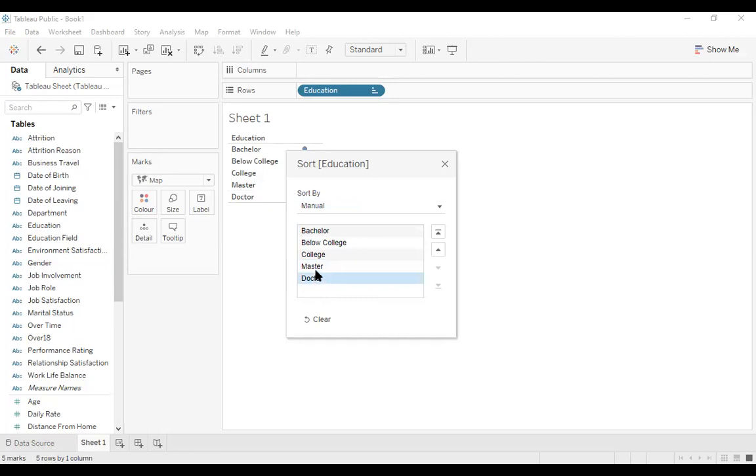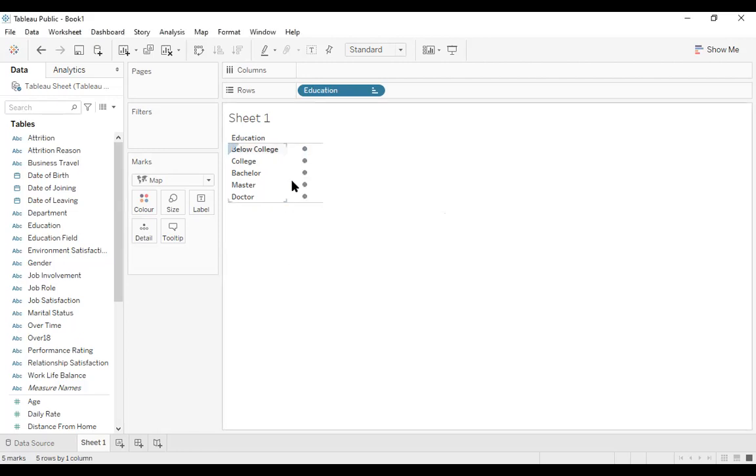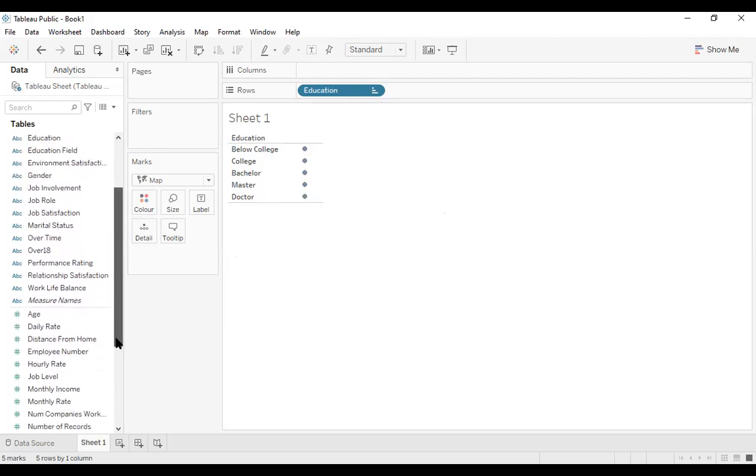We know that doctor comes after master, master after bachelor, and bachelor will come after college, so we can say below college, college, then bachelor, then master, and so on. Okay, so we got this arranged.